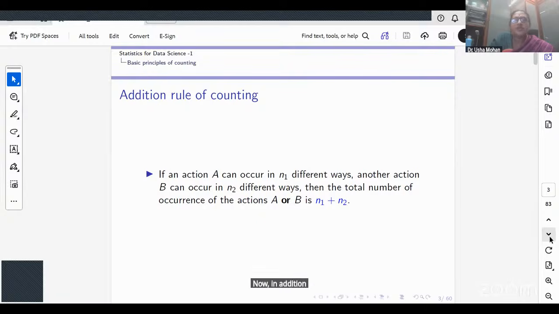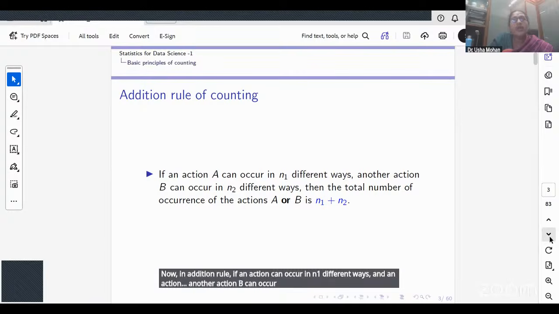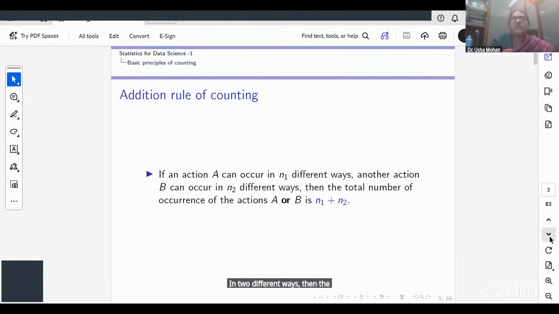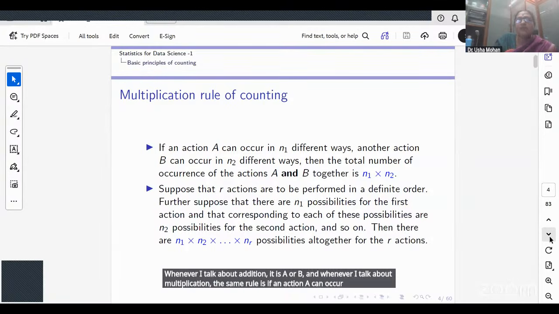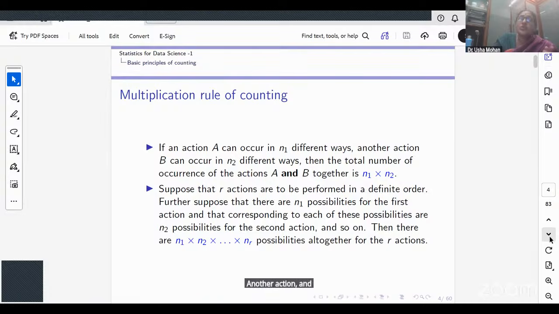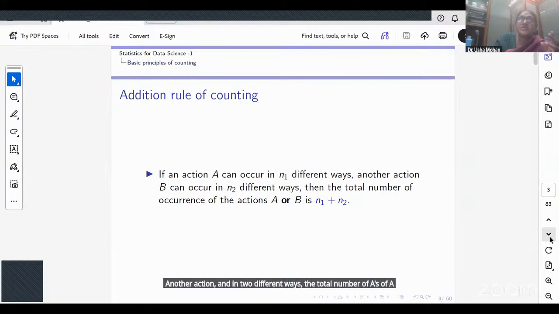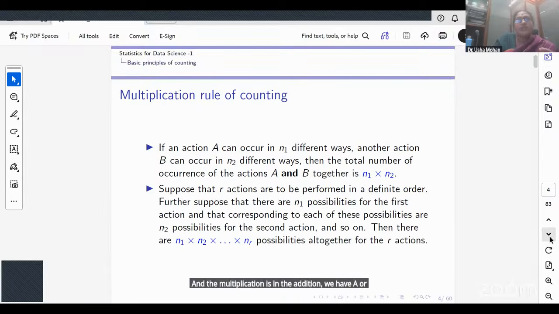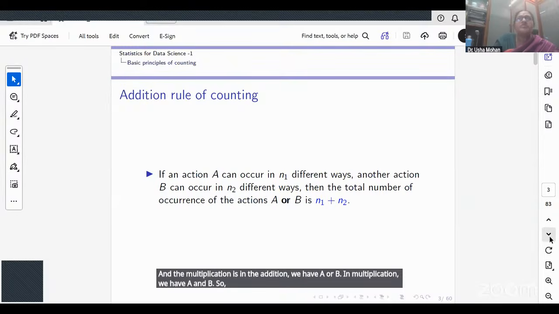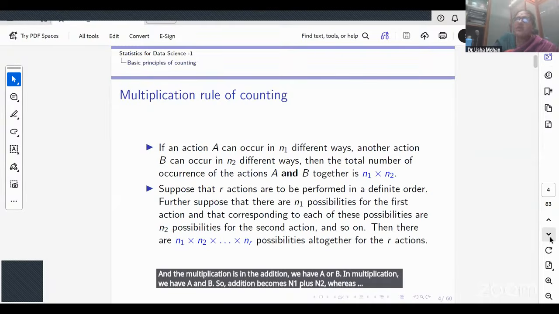In the addition rule, if an action A can occur in n1 different ways and another action B can occur in n2 different ways, then the total number of occurrences of A or B. The key word that you need to remember here is A or B. Whenever I talk about addition, it is A or B. And whenever I talk about multiplication, the same rule is: if an action A can occur in n1 different ways, another action B in n2 different ways, the total number of ways of A and B. So what distinguishes addition from multiplication is that in addition we have A or B, and in multiplication we have A and B. So addition becomes n1 plus n2, whereas multiplication is n1 into n2.